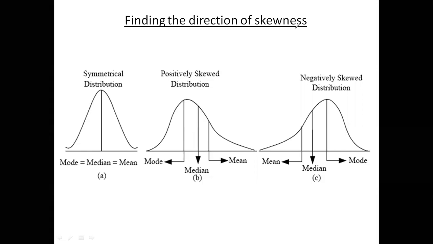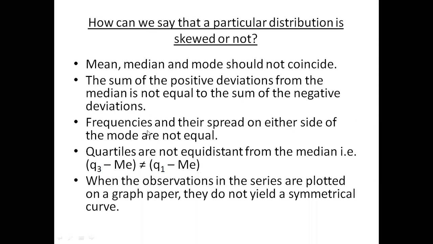Okay, now, as I was saying, so they are the positively skewed, negatively skewed, and so on. Now, for a particular distribution to be skewed or not, first of all, mean, median, mode should not be the same, right? Because if mean, median, mode are the same, the distribution is symmetric. Number two, another observation: the sum of the positive deviation from the median is not equal to the sum of the negative deviation from the median.